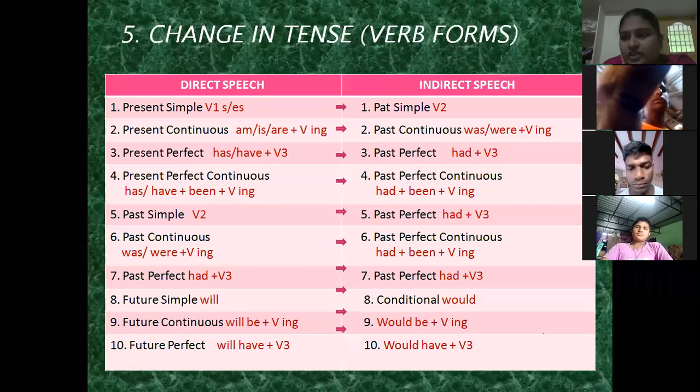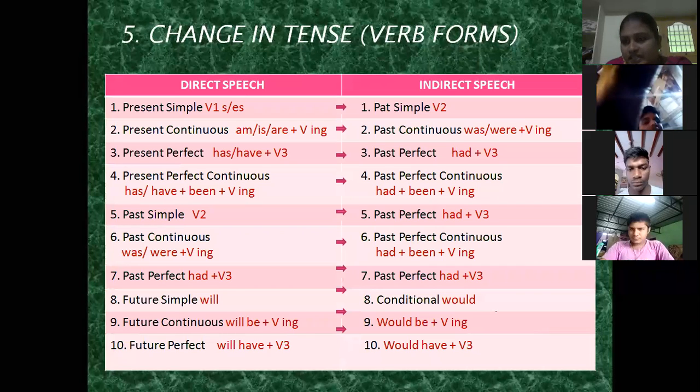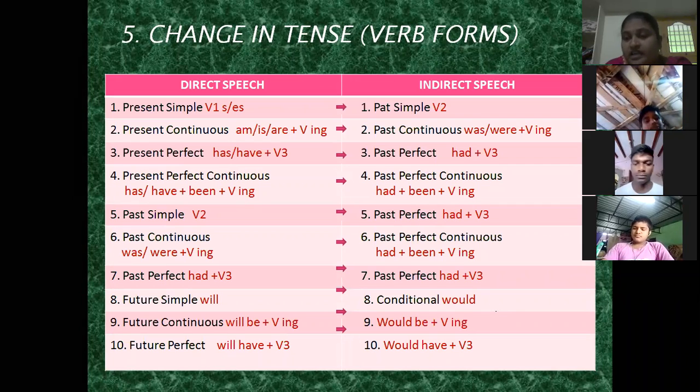And next, coming to the change in tenses. If present tense is given, it changes to past tense. If past tense is given, it changes to past perfect. If past perfect is given, it remains unchanged. We have already discussed this in the previous class, so I am going to the next slide. Okay, children.